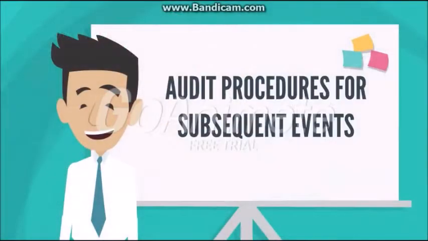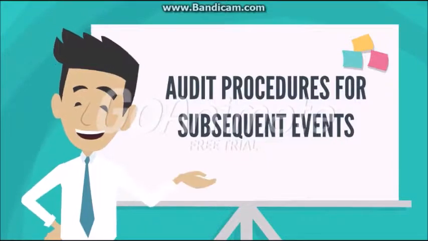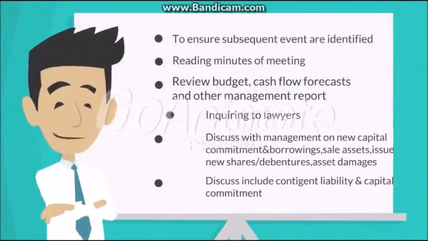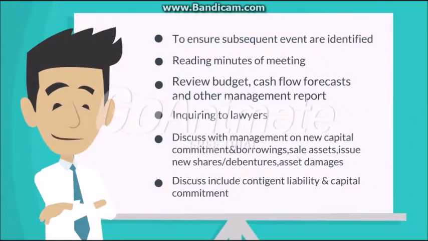Audit procedures for subsequent events. Reviewing procedures management policies has established to ensure that subsequent events are identified. Reading minutes of meeting, review budget, cash flow forecasts and other management reports, inquiring to lawyers, discuss with management on new capital commitment and borrowings, sales of assets, issue of new shares or debentures and asset damages. Also discussion includes contingent liability and capital commitment.